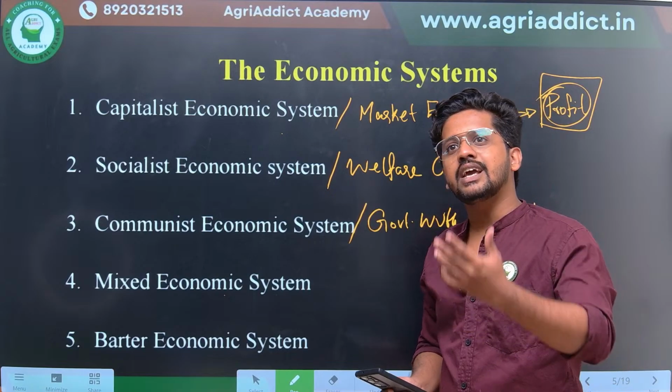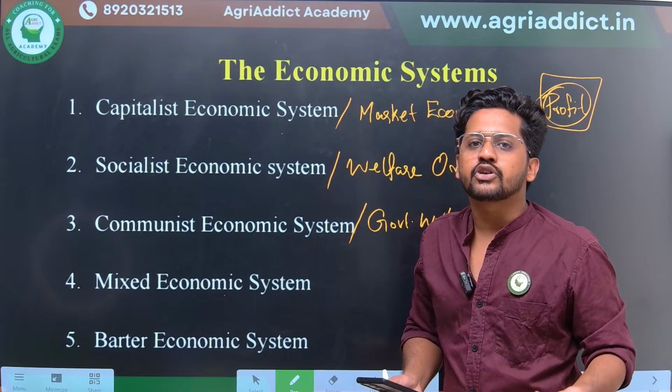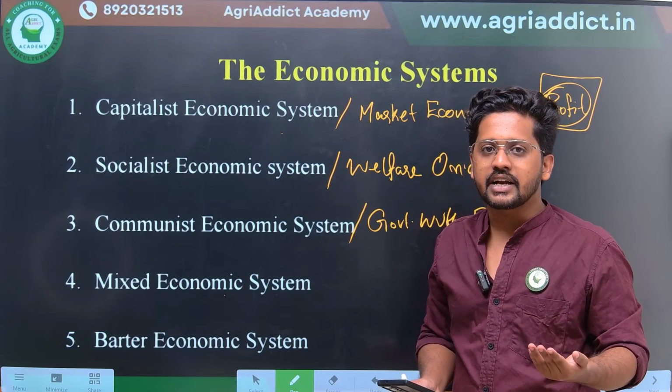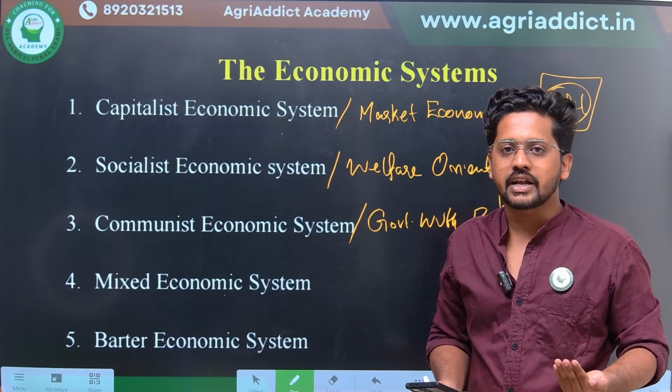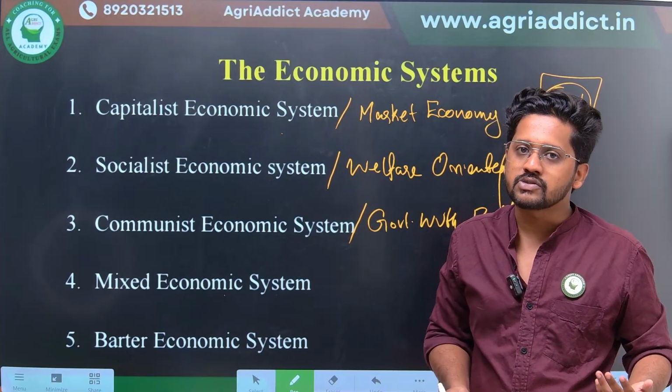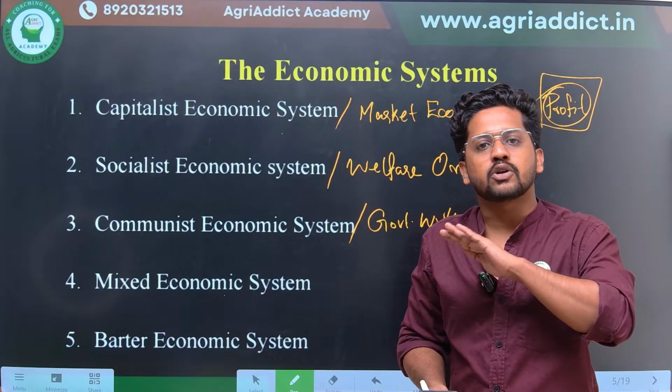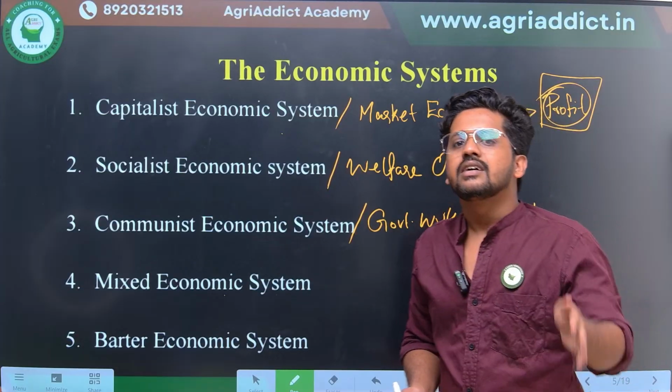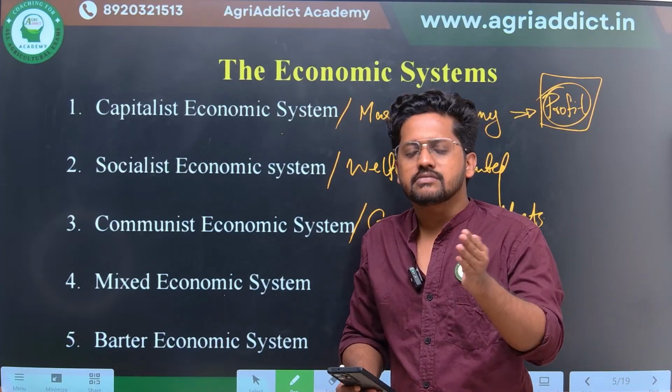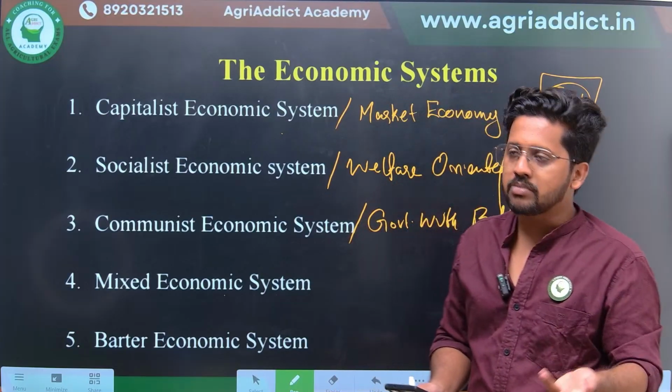So obviously, year by year, what is going to happen? Enough profit is not generated, enough national income is not generated, they are just focusing on the people's welfare. So the competency will be totally lost, and maybe similar subsequent problems are going to happen.